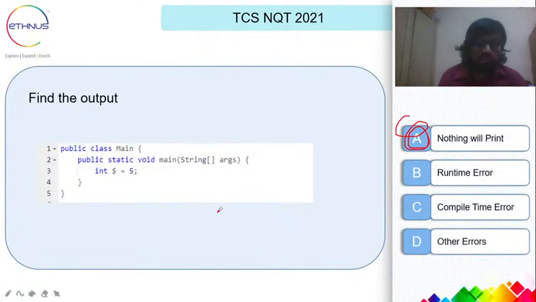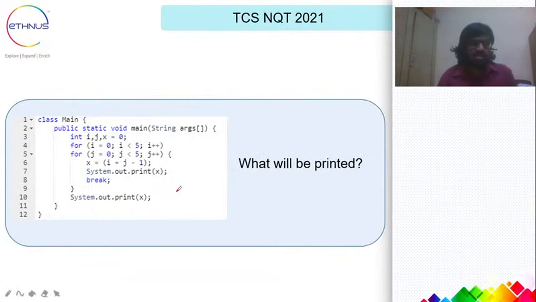You have to remember that the names of a variable can contain underscores and the dollar symbol. This is not used often, but do remember that underscore and dollar are valid in a variable name in common programming languages like Python, Java, C, and all. Cool. Nice response, guys. Let's go to the second question.